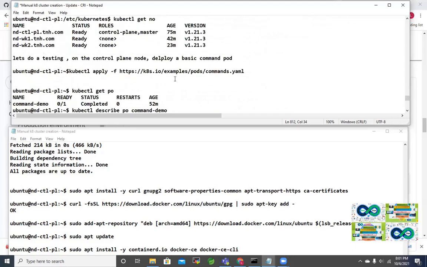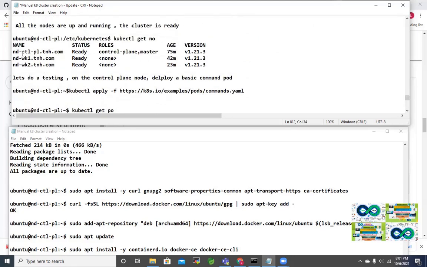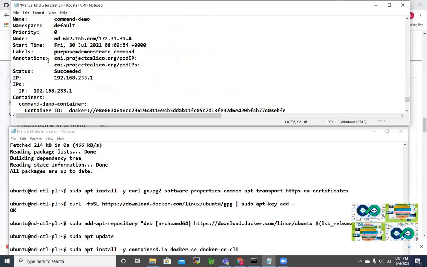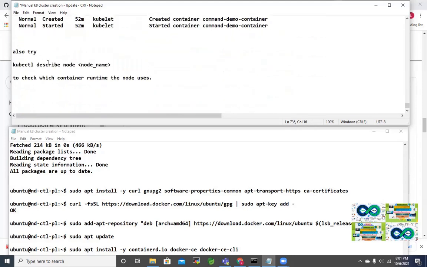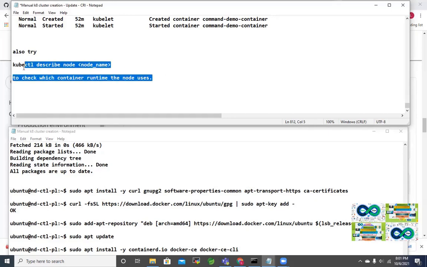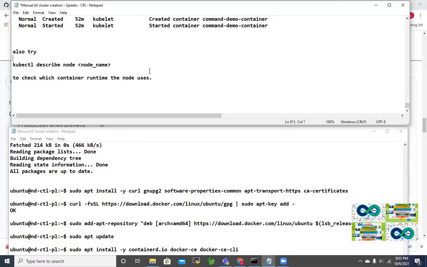In this output, you can see the node names. Just describe a worker node, here nd1.tns.com, and in the output it will say what runtime is in use. I haven't given the output here, but try it out. It will say container runtime containerd. So just check that one as well. I think that's better, so we are fine there. It's up to you to try out the practical and get it done.